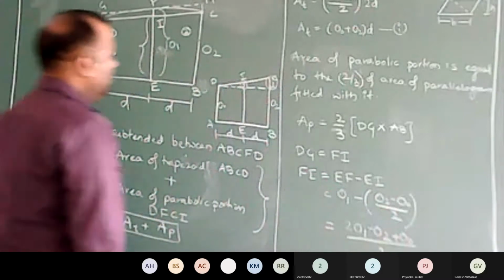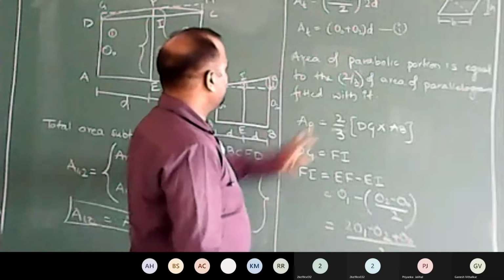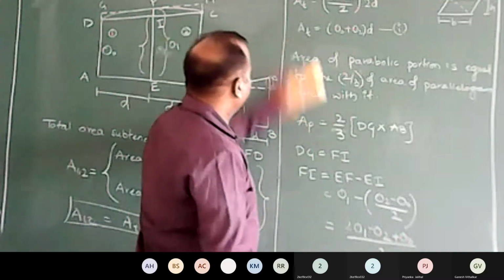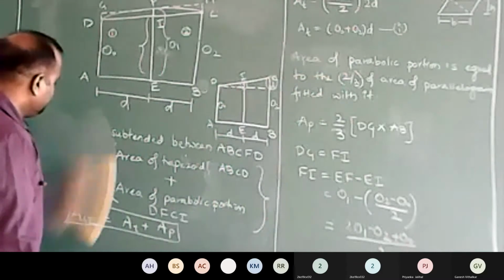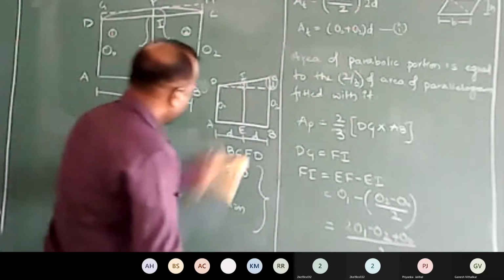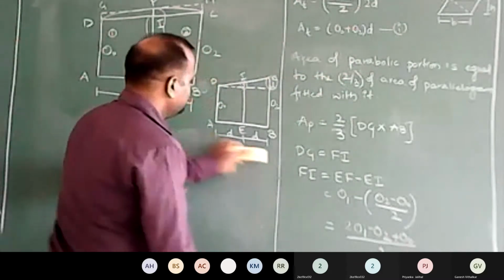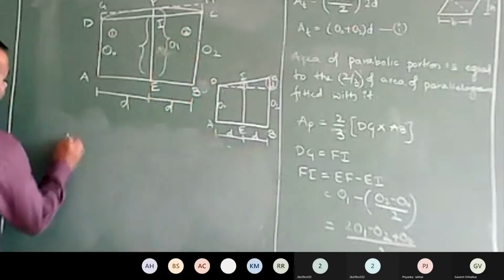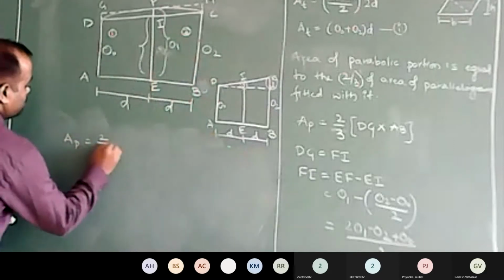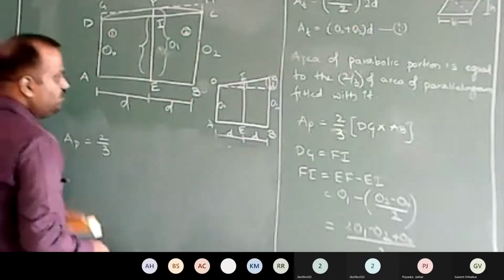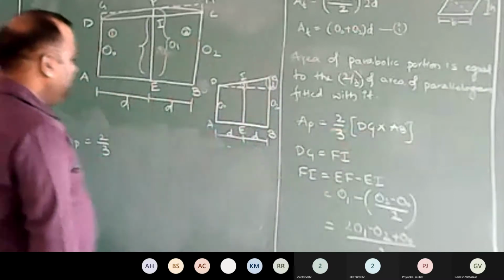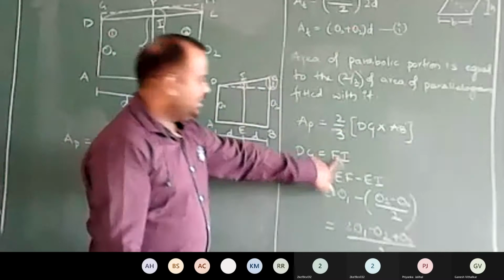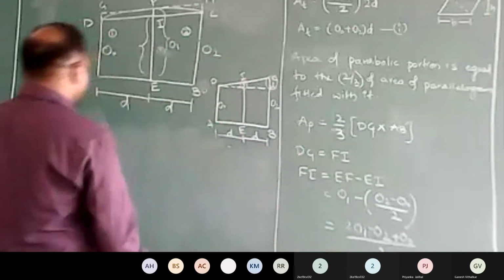Okay. Now I'll go to this formula, the area of parabolic portion. I will erase this part. Area of parabolic portion is equal to 2/3 times dg. What is dg? dg is nothing but Fi, and I already have the expression for Fi.